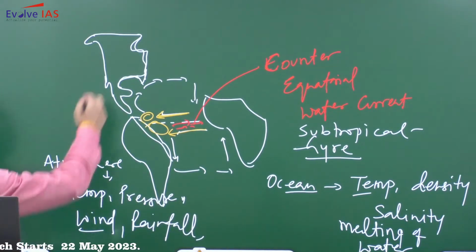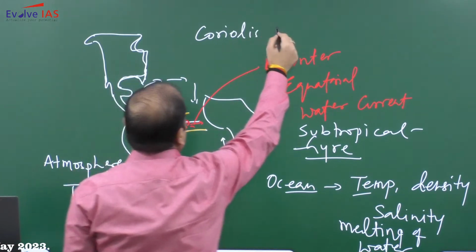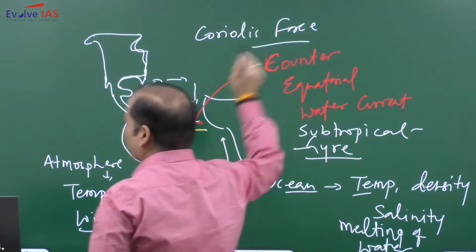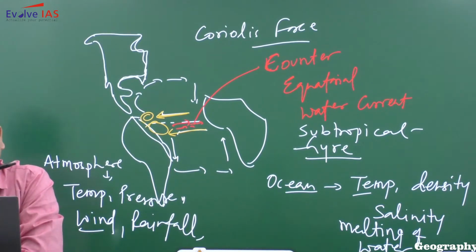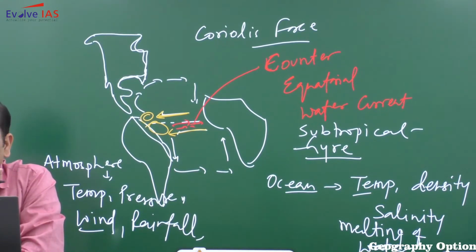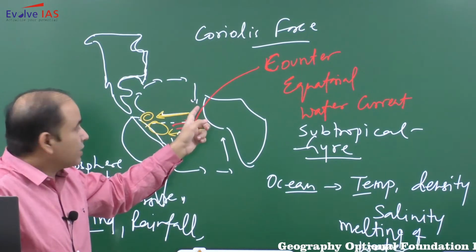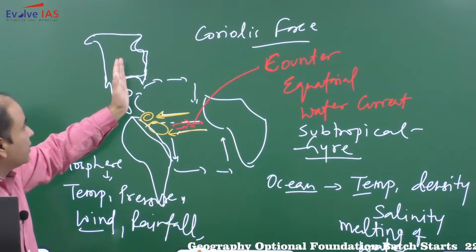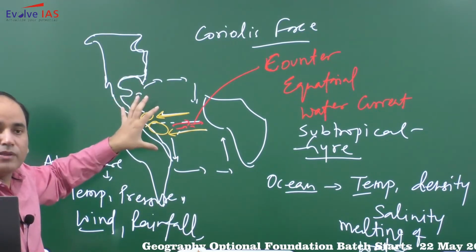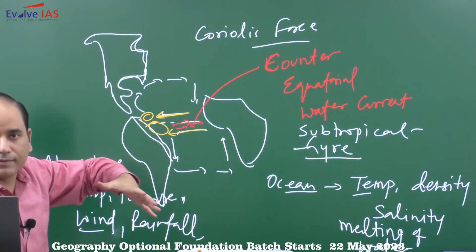Other than this, a very important role is being played by the Coriolis force. So all these play an important role when it comes to the oceanic current. Because of this only, you will have the subtropical gyre. In this gyre there will be 4 different arms. This arm will have warm water. The arms going north and south will also have warm water, because it is the water that is moving from the tropical region.